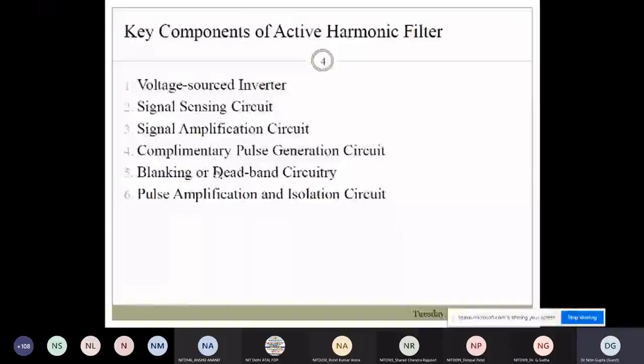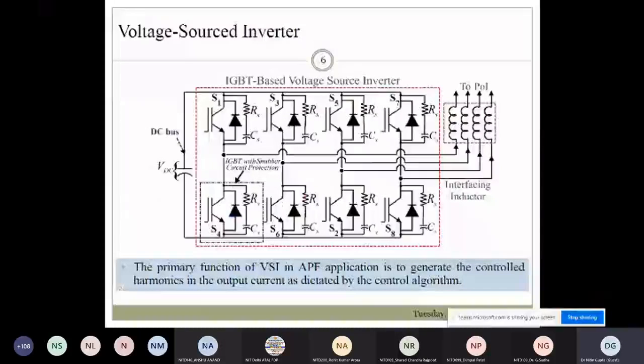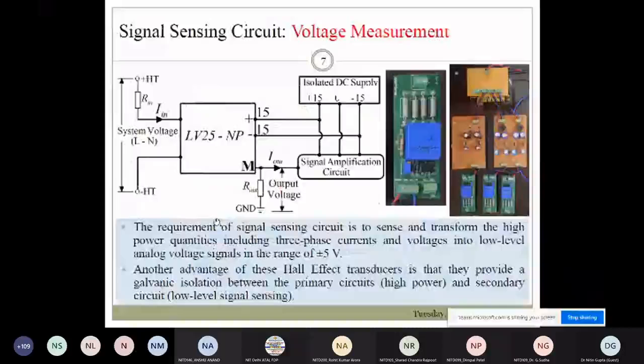This is the typical pictorial view. Supply system. You can see here the converter side, and you can use any microcontroller, dSPACE, DSP or FPGA to generate the signals. You can also have some amplification circuit, like you can see here. This is the voltage source inverter. You can see the snubber and the anti-parallel diode, and the interfacing inductor. Like this, you can also design in your laboratory.